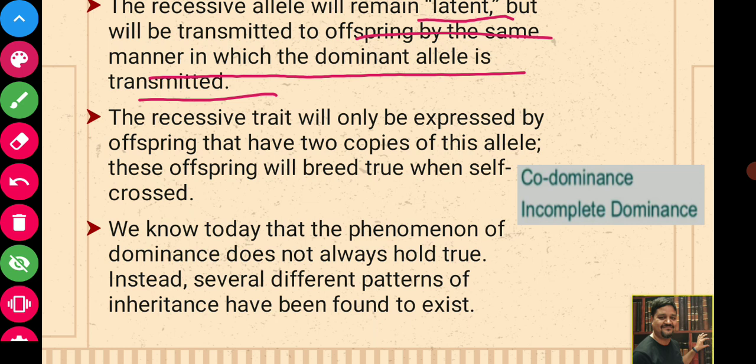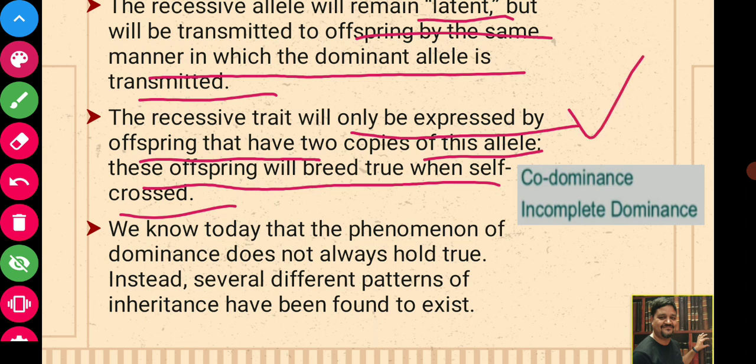However, the expression of the recessive will be concealed by the expression of the dominant, but at the time of segregation, or formation of gametes, both alleles will separate independent of each other. So the recessive trait will only be expressed by offspring that have two copies of this allele. These offspring will breed true when self-crossed.